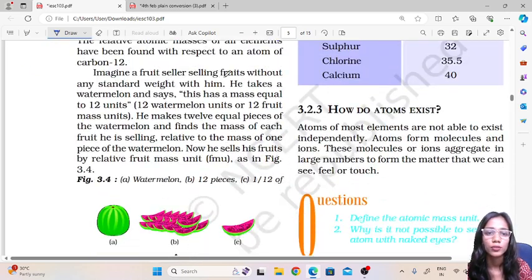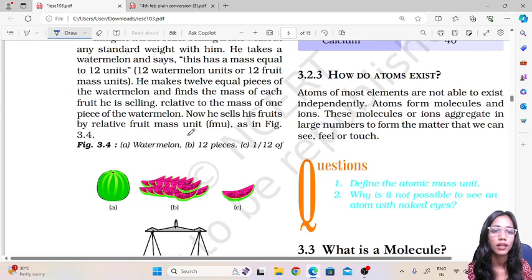Imagine a fruit seller selling fruits without any standard weight. We know that whenever we go to a fruit shop or a vegetable shop, there is always a standard weight to measure the contents. So this fruit seller doesn't have a standard weight. He takes a watermelon and says that it has a mass of 12 units. So 12 watermelon units, or 12 fruit mass units. He makes 12 equal pieces of the watermelon and finds the mass of each fruit he is selling.